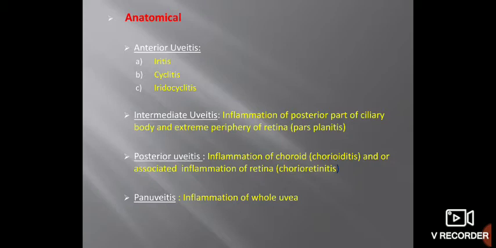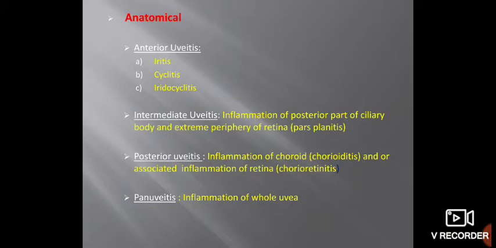Posterior uveitis is inflammation of the posterior part of the uveal tract, and the posterior part of the uveal tract is the choroid. So inflammation of the choroid is posterior uveitis, and it is always associated with some inflammation of the retina. Isolated choroiditis is less common, so it is usually retinochoroiditis or chorioretinitis. Panuveitis is inflammation of the whole of the uvea.